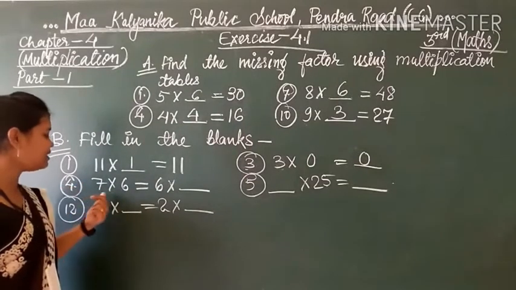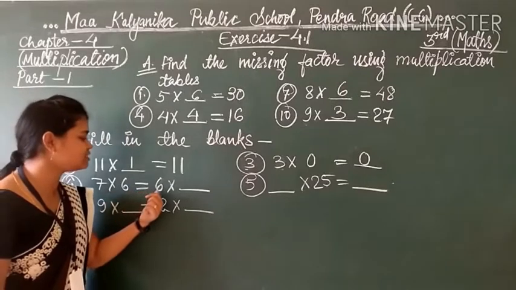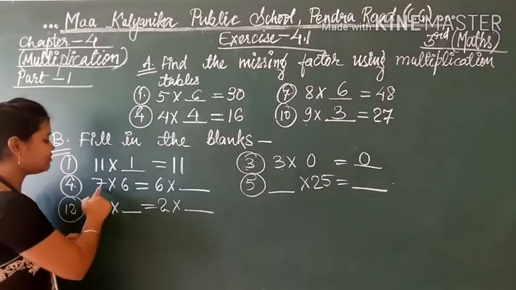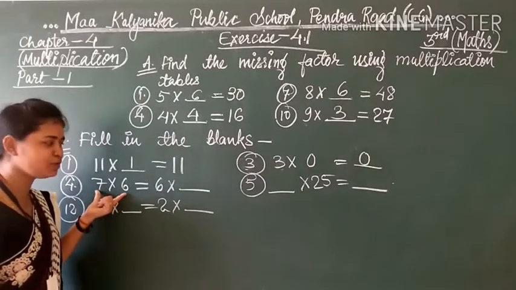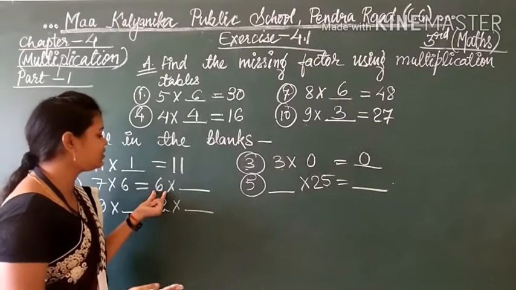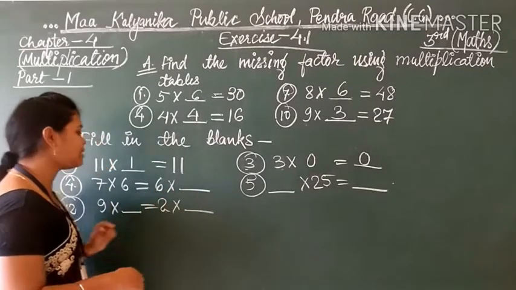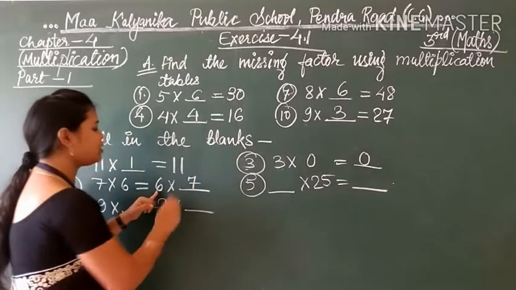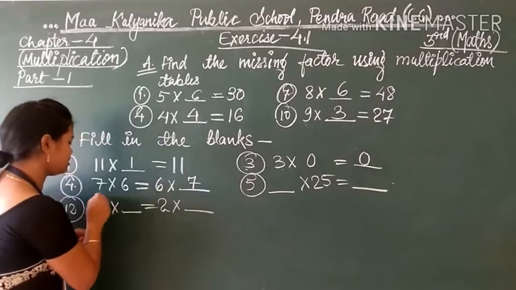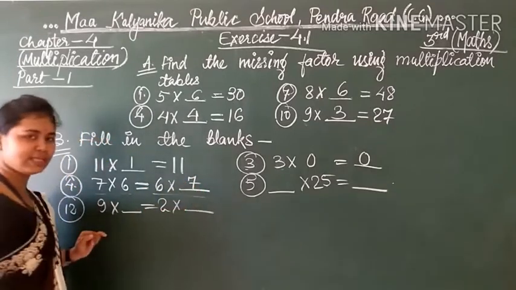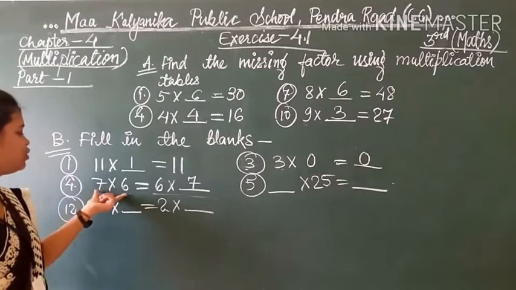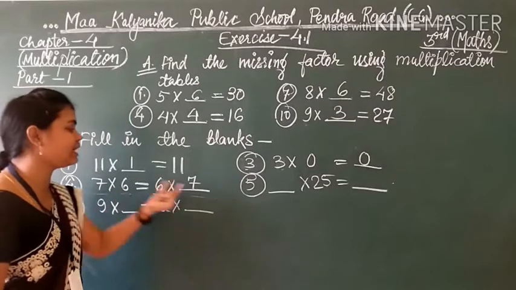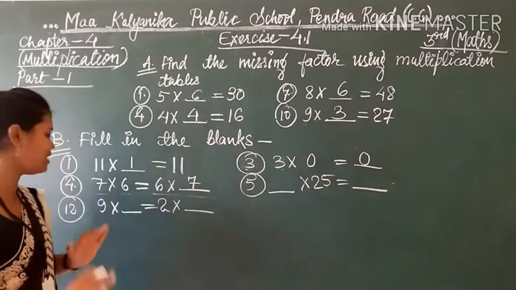Question number 4. 7 multiplied by 6 is equal to 6 multiplied by blank. So the first fact will be applied here. 7 sixes are 42, and 6 sevens are also 42. The equal sign is here, so remember, this should be equal to this. If both numbers are given on one side and one number is given on the other, you have to write the other number here. Simply remember it like this.